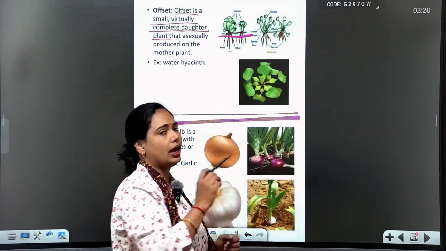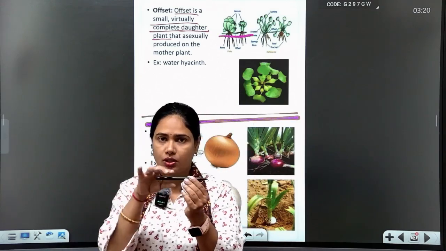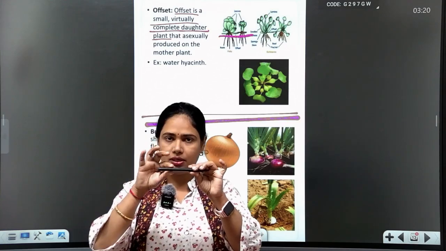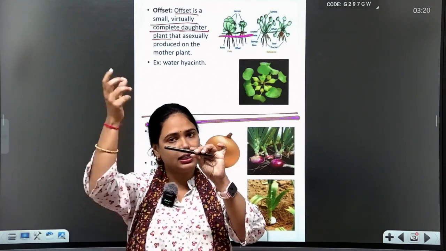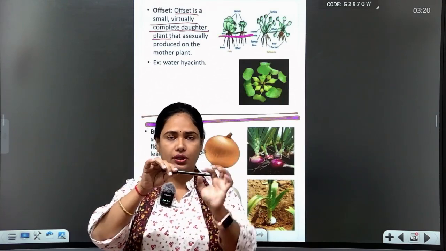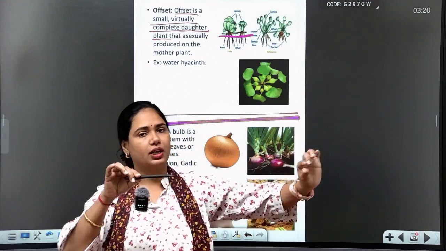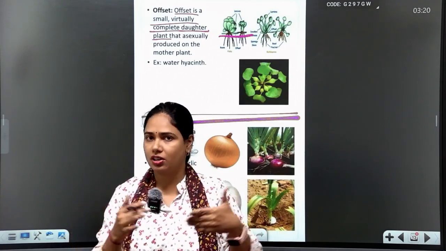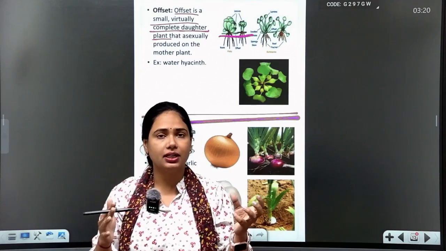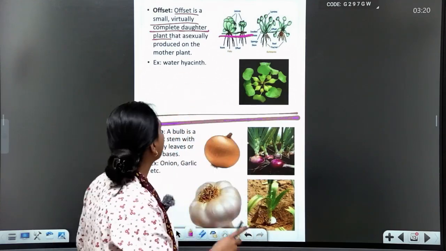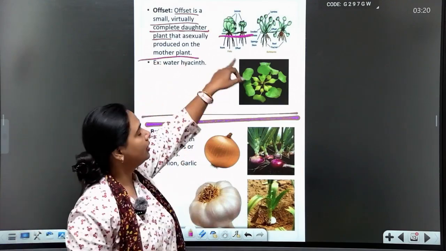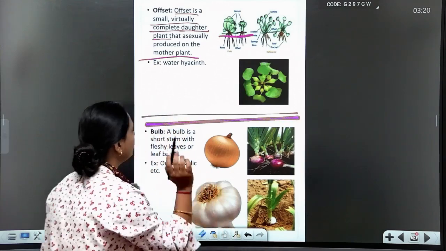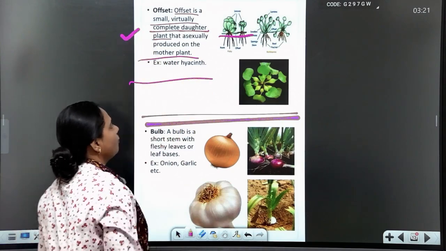So now you have to be clear that there is a stem. An offset is like a stem which shows root and leaf. Again, there is a root and a leaf, root and a leaf. So all parts of the offset show roots and leaves. Whatever part is cut because of water transportation or any damage, that part forms new plants. The main plant is there and the other parts are cut, then it forms a new daughter plant. This is called offset. Example, water hyacinth.